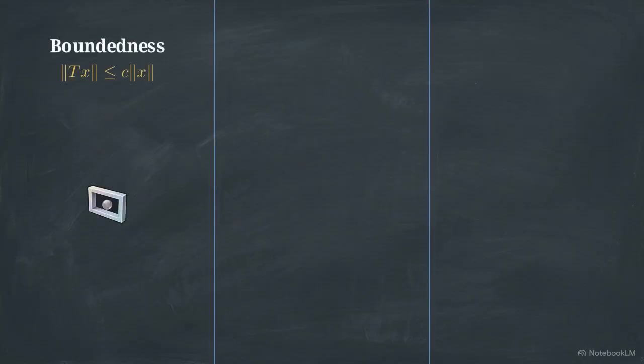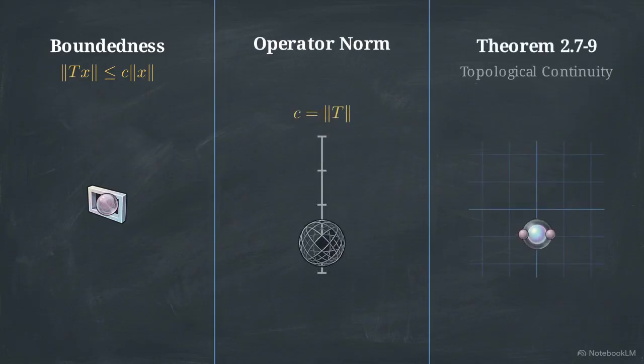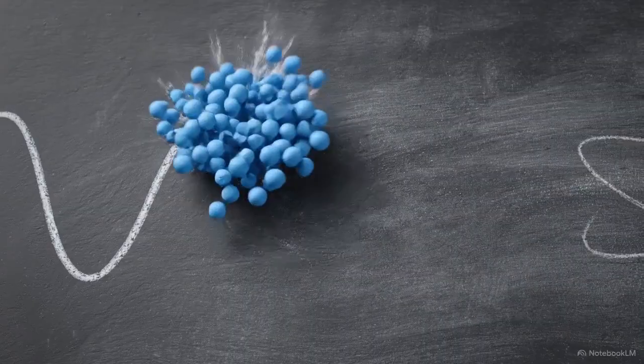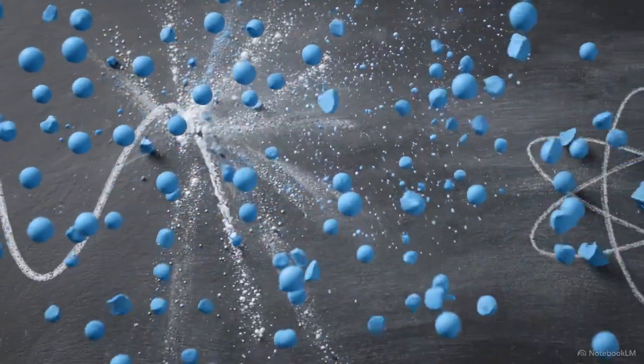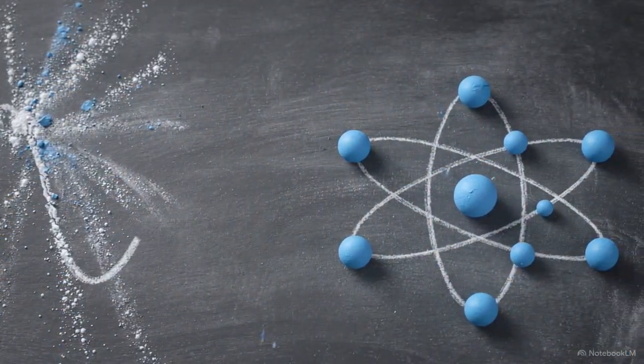Bounded linear operators restrict geometric stretching. The operator norm quantifies it, and Theorem 2.7-9 links it to topological continuity. This distinction between the bounded and the unbounded defines the limits of classical intuition. Understanding exactly where boundedness fails, as we saw with the differentiation operator, is required to map the quantum world.